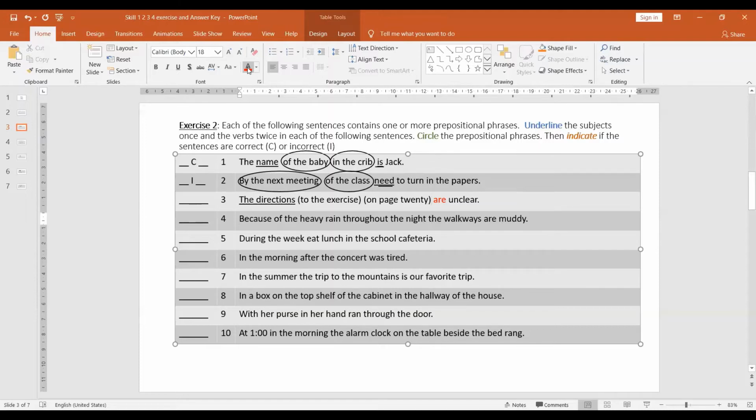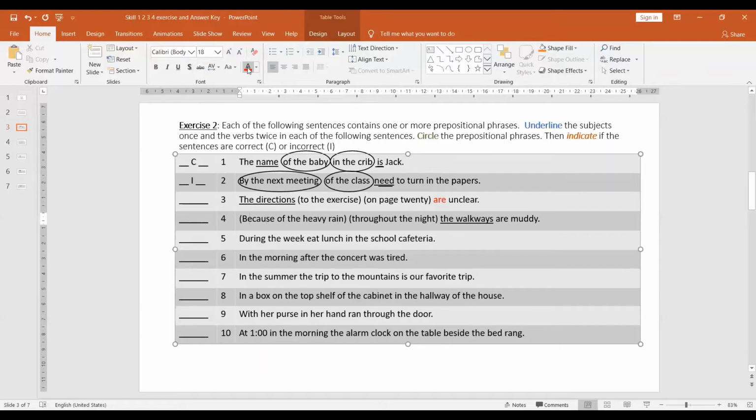Next, because of the heavy rain throughout the night, the walkways are muddy. Is this correct or incorrect? It is actually correct. The walkways is the subject, and are is the verb. And we have several objects of preposition. We have because of the heavy rain throughout the night.